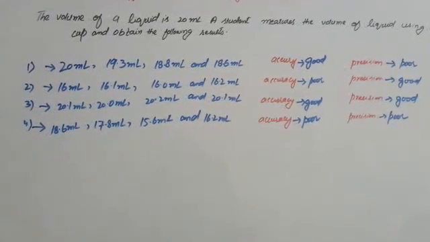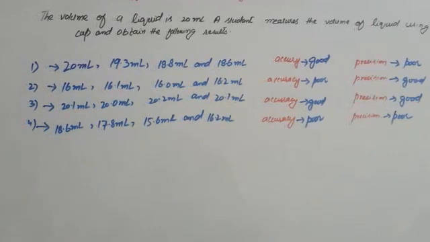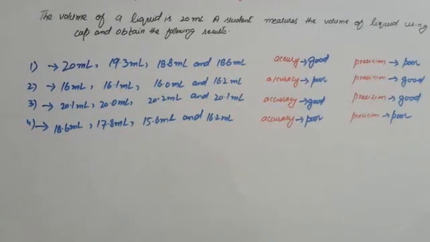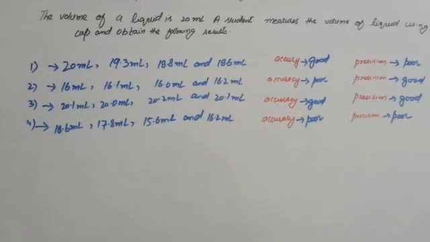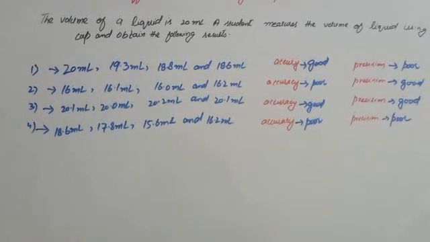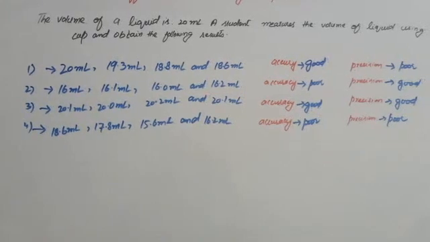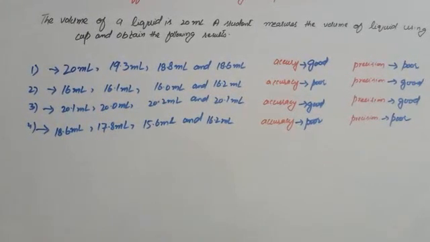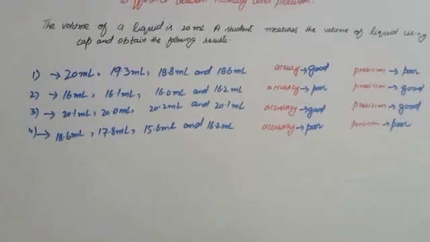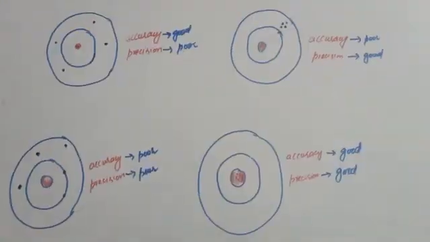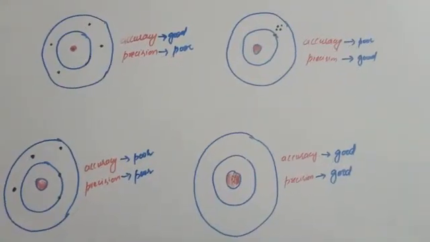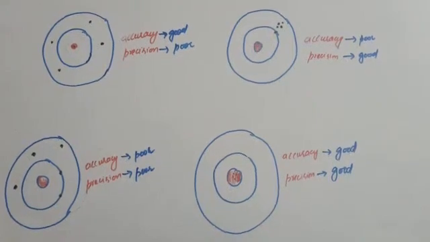In the fourth series, we see that the values are very far from the true value, not close to it, so the accuracy is poor, and they are not consistent with each other, so the precision is also poor. Here we see that the red circle shows the actual value.